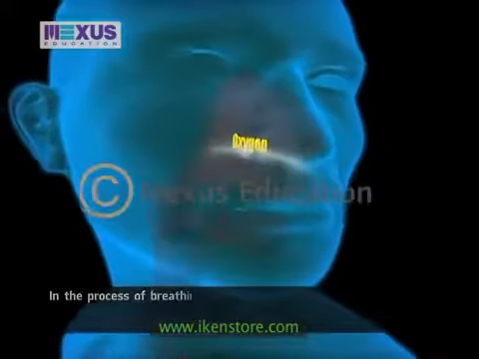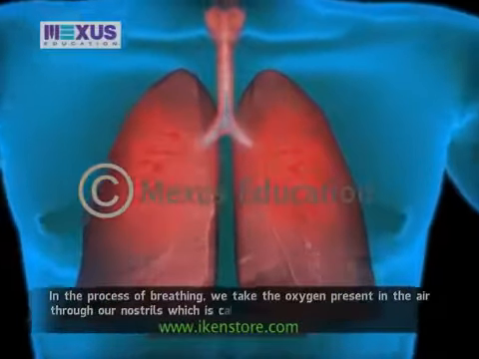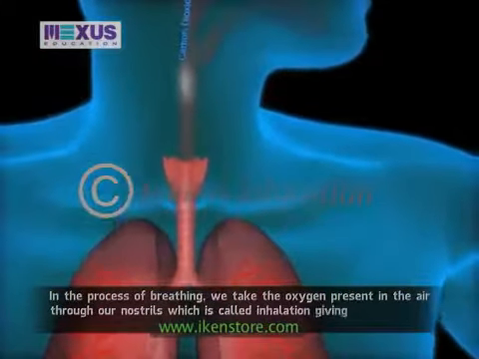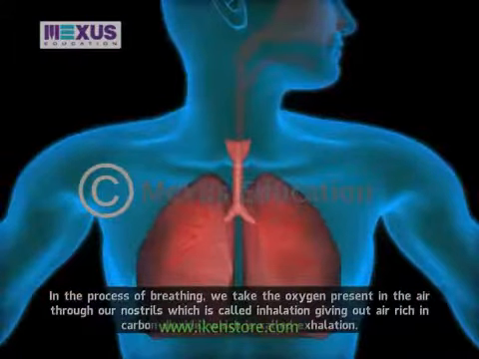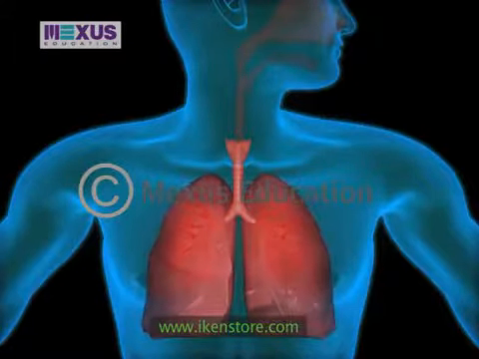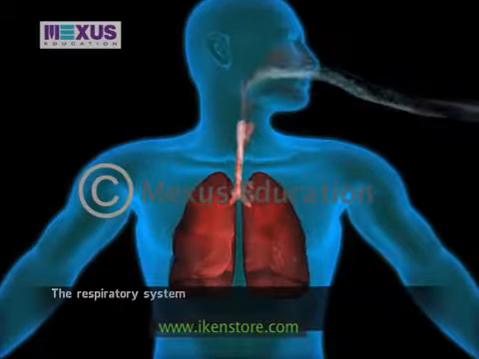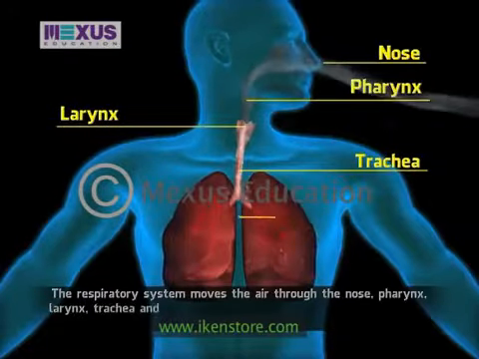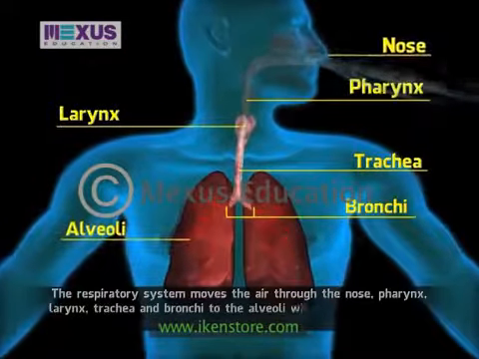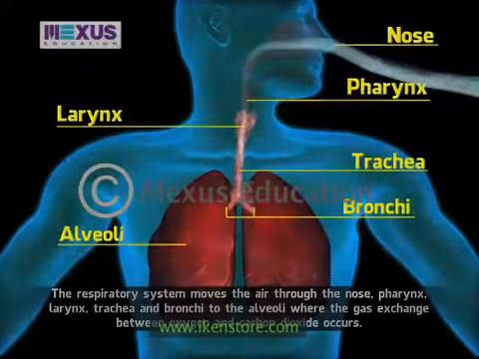In the process of breathing, we take the oxygen present in the air through our nostrils, which is called inhalation, giving out air rich in carbon dioxide, which is called exhalation. It is a continuous process that goes on throughout the life of an organism. The respiratory system moves the air through the nose, pharynx, larynx, trachea and bronchi to the alveoli, where the gas exchange between oxygen and carbon dioxide occurs.